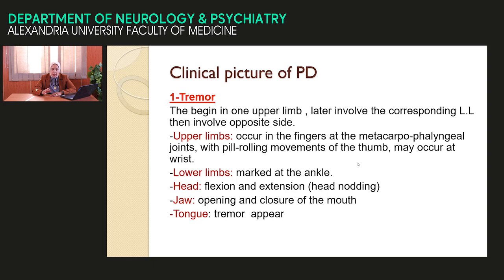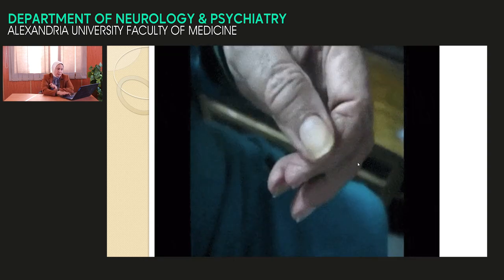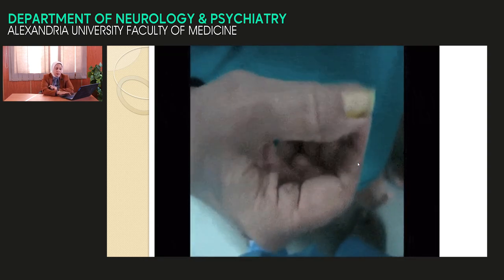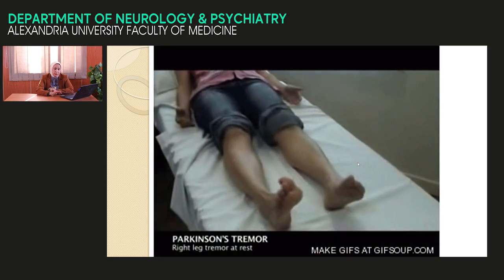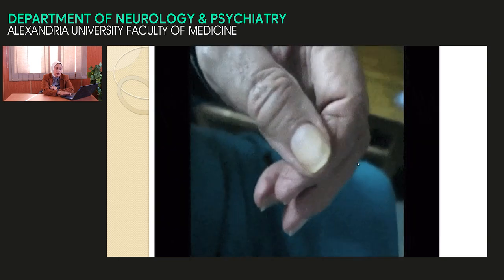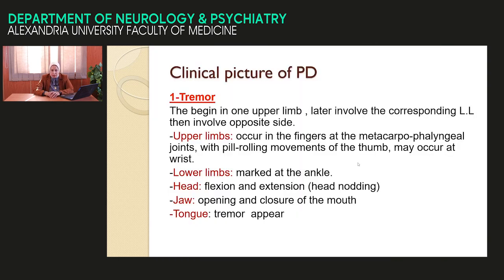and extension. In the hand, it starts at the metacarpophalangeal joint, then extends to involve the interphalangeal, then extends to involve the wrist, and the thumb, presented with the pill rolling phenomenon, like this. The second location is around the ankle, flexion and extension in the lower limb. The third location is in the head, flexion and extension, what is called head nodding. The fourth location is opening and closure of the mouth, like this, fish mouth.